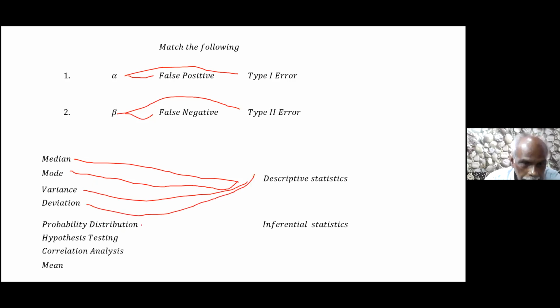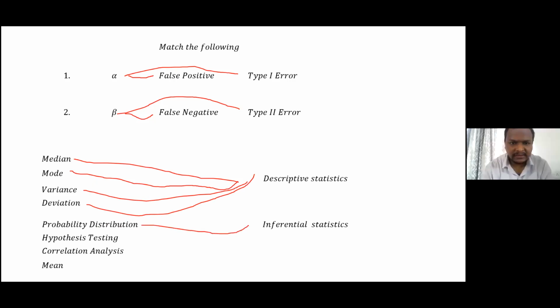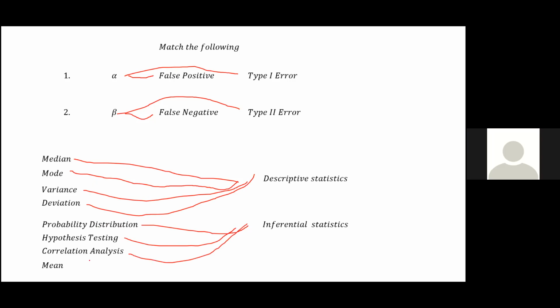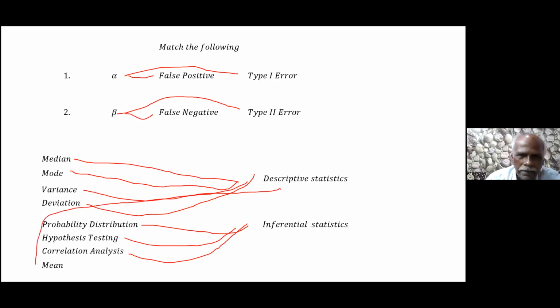Now tell me, probability distribution. Inferential. Hypothesis testing. Inferential. Very good. Correlation analysis. Inferential. Mean? Mean is descriptive. Very good. That's all. This is what I wanted to test and you have passed. 100 marks you have scored. Very good. Thank you. And then what we'll do is we'll go to the next slide.